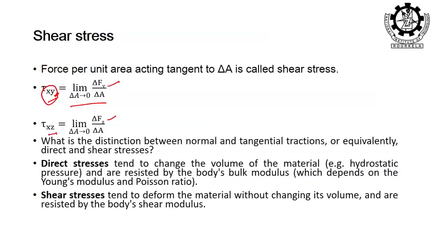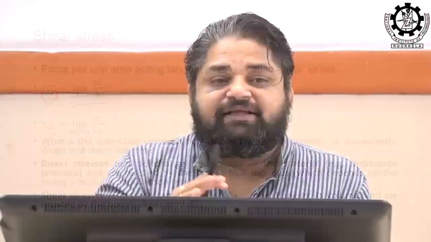For xz, it is Fz. That means the load is acting in the z direction, but I am trying to see the effect in the x direction, or perpendicular to the x direction. I will come to that just now; I am just pointing out these points, and I will talk about the particular points regarding the indices later.